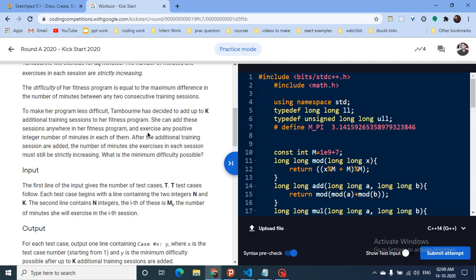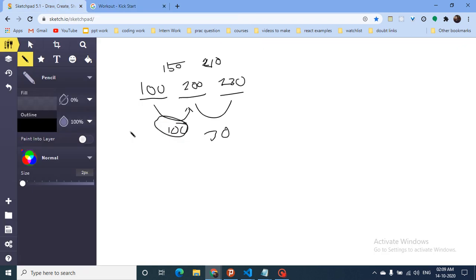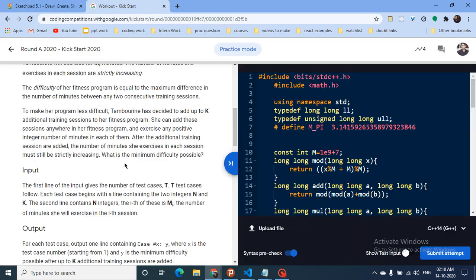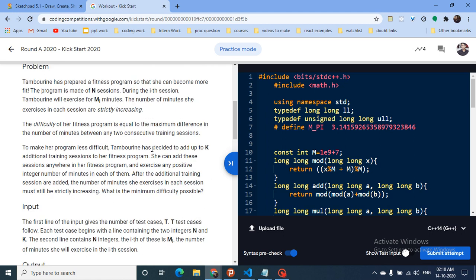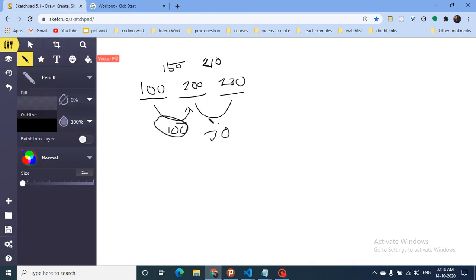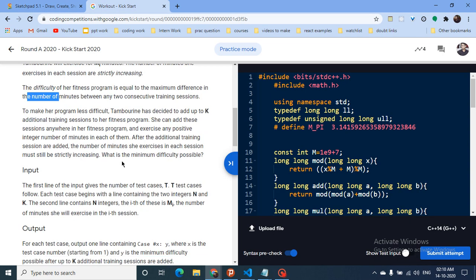So the thing here is, after inserting these k sessions, the number of minutes she exercises in each session must again be strictly increasing. Okay, that's after inserting, the number of minutes should still be increasing. What is the minimum difficulty possible? So now, as you can see, you have to find the maximum difference. If you have a lot of differences, you have to find the maximum one, and you have to minimize the difficulty.